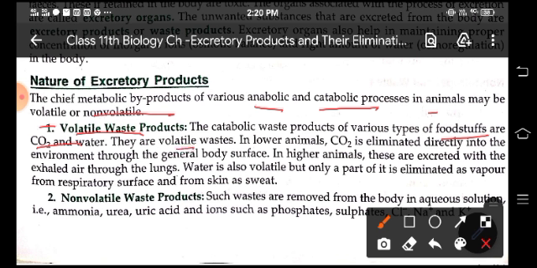In lower animals, carbon dioxide is eliminated directly into the environment through the general body surface. In higher animals, it is excreted with the exhaled air through the lungs. Water is also volatile, but only a small part of it is eliminated as vapor from the respiratory surface and from skin as sweat.